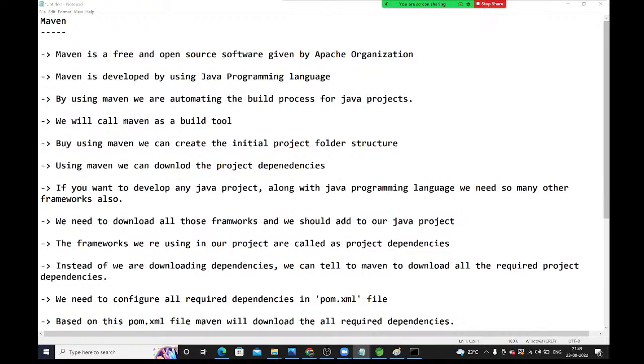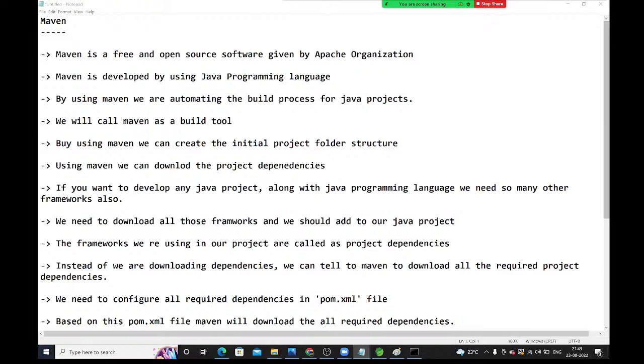Whenever you create a Maven project, one pom.xml file will automatically be generated. Inside that pom.xml file, we need to configure all our required dependencies. That pom.xml file works as an input file to the Maven software. By using that pom.xml file, Maven will download all the required dependencies.